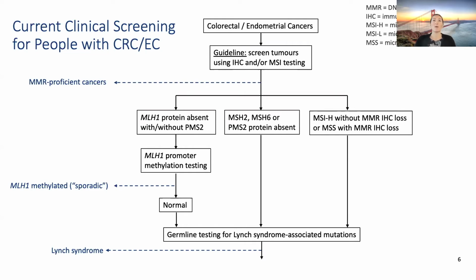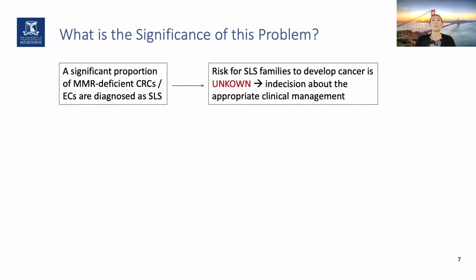However, there still remains a proportion of unexplained cases, which we currently call suspected Lynch syndrome. The problem is that a significant proportion of MMR-deficient colorectal and endometrial cancer cases are diagnosed as SLS. And since the risk for SLS families to develop cancer is unknown, there is considerable indecision about the appropriate clinical management for affected individuals.